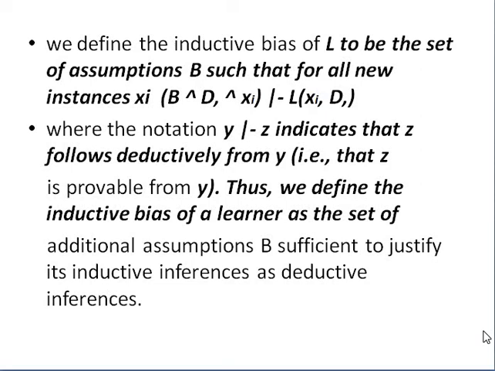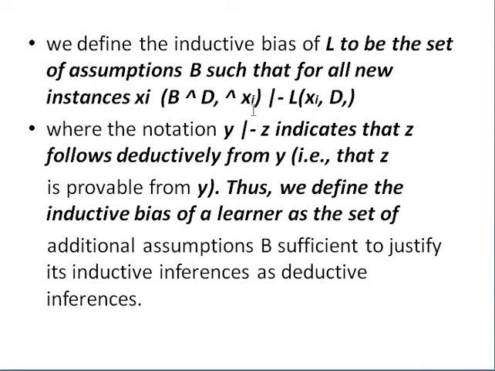Once the new instance is given, L has a set of assumptions. Those assumptions are represented here with the capital B, such that for all the new instances, the assumptions are represented with capital B. Capital D is the training examples we already know, and whatever new instance we are giving is represented with xi. After that, whatever we use to classify that, the notation is the same here.